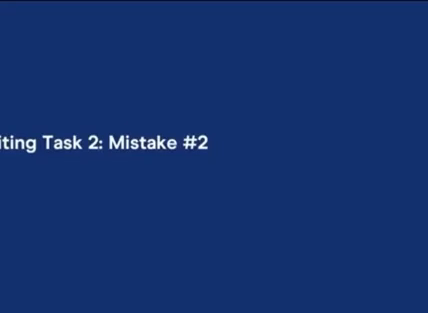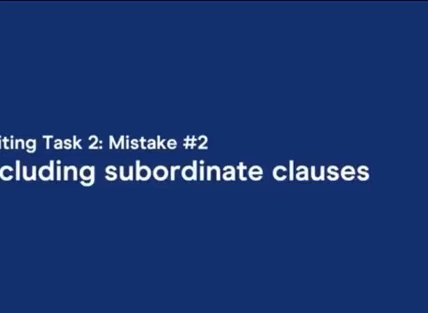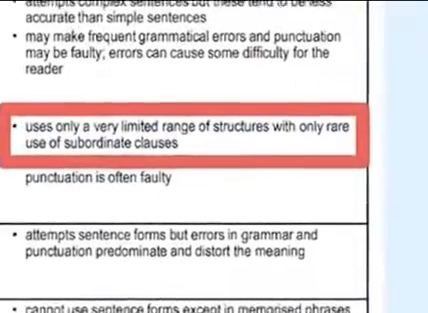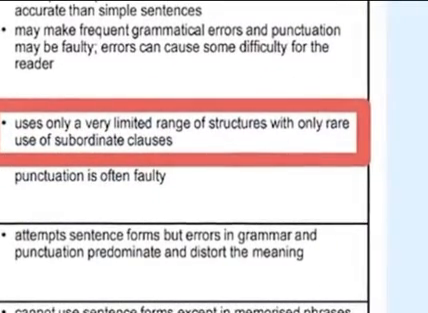Okay, mistake number 2 is not including subordinate clauses. This mistake is related to the first mistake, but it's a little bit more particular and a major issue for many struggling candidates. So we just looked at the band score of 4 for grammatical range and accuracy, where it said uses only a very limited range of structures. But what about this part, with only rare use of subordinate clauses? My feeling is that this little statement is the main reason people flunk IELTS writing, rare use of subordinate clauses.